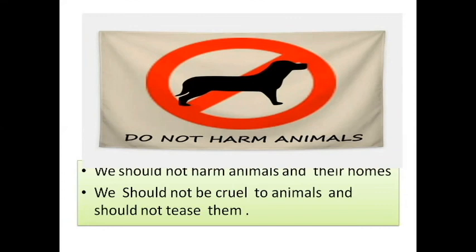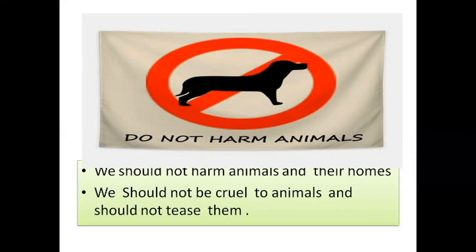Okay, these are the things we learned in this lesson. I hope you understood this lesson. Yes or no, children? We can see various types of animals, some wild and some domestic. And where are animals found? Animals are found in different places like the sky, water, land and trees. And all the animals make their homes.